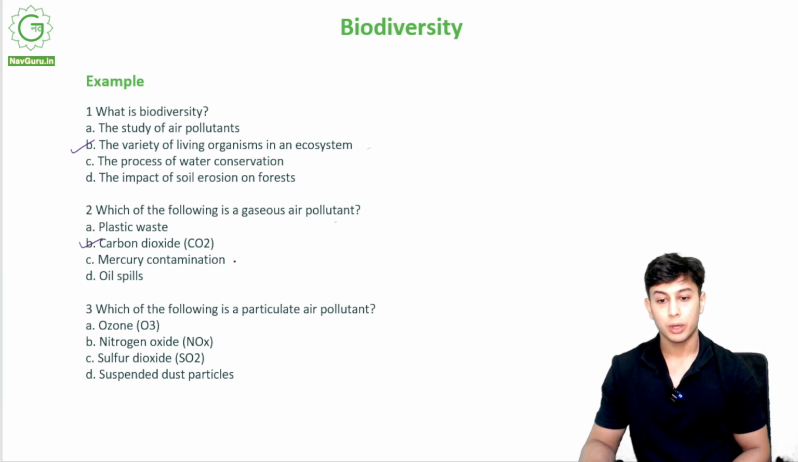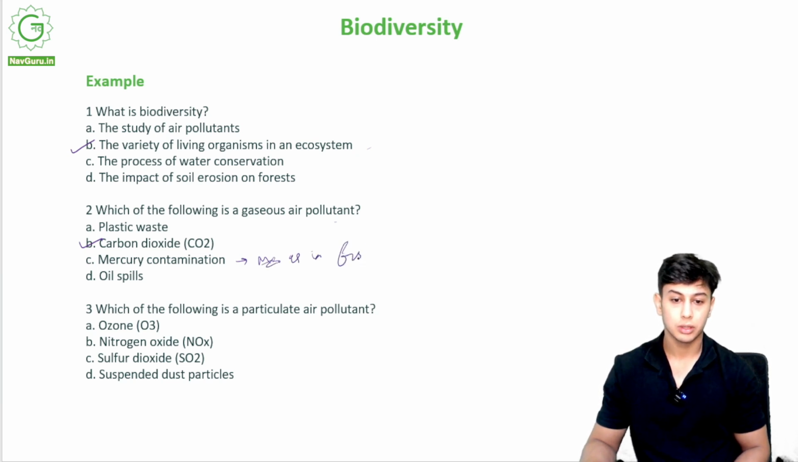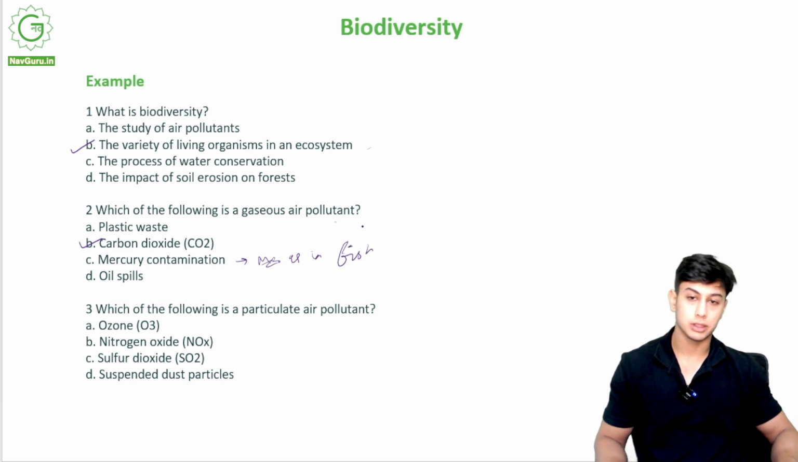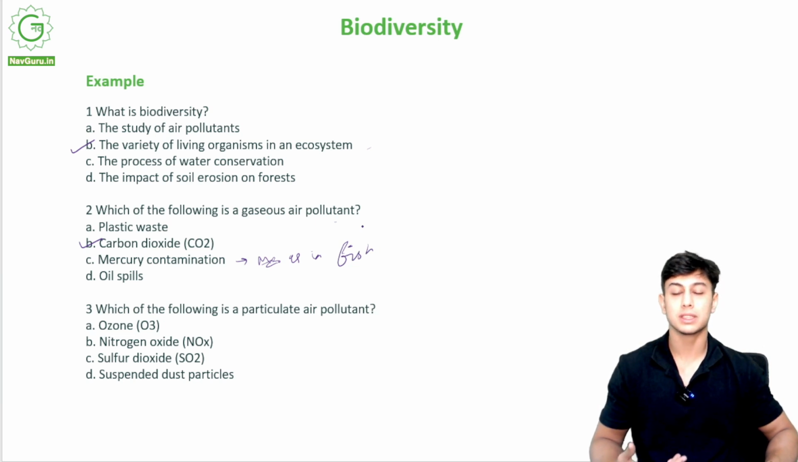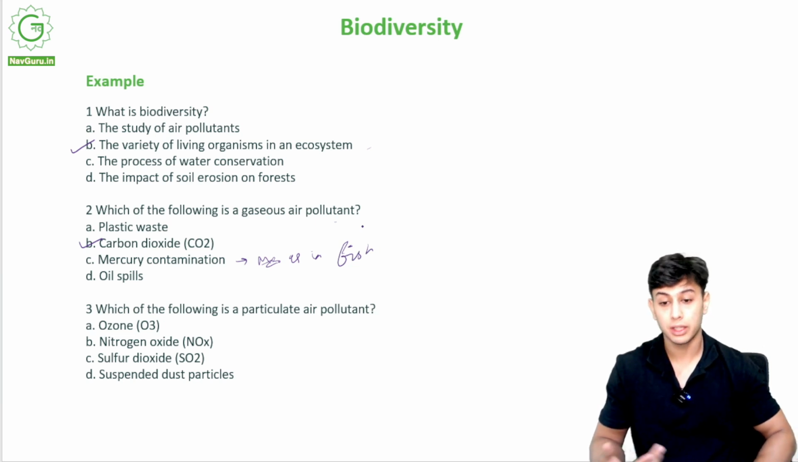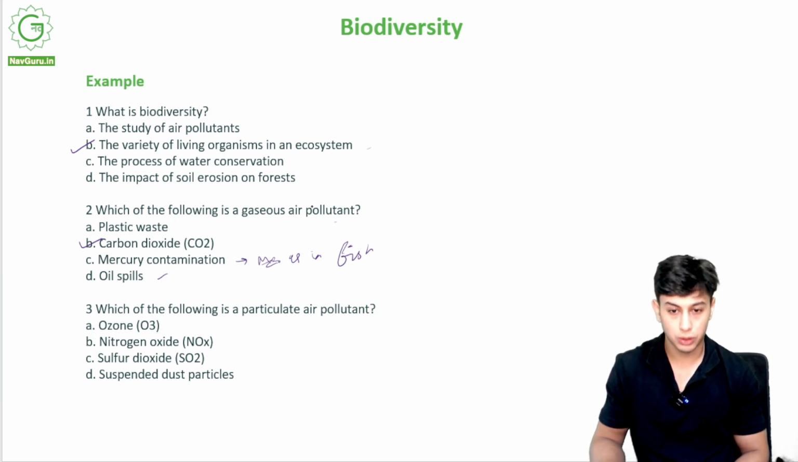Okay, what is mercury contamination? Mercury contamination is in fish. It is a chemical contamination. Mercury is released from industries and it is consumed by fish, and there is a lot of mercury present in the fish which can harm us, right? Oil spills is also water pollution. Plastic waste, so we all know. Gaseous air pollutant is carbon dioxide.